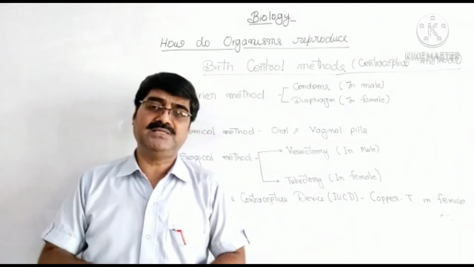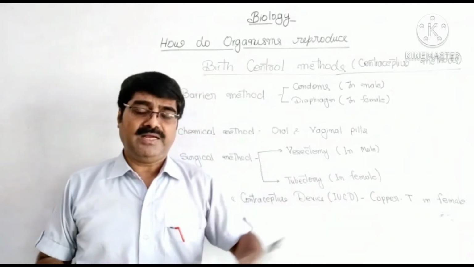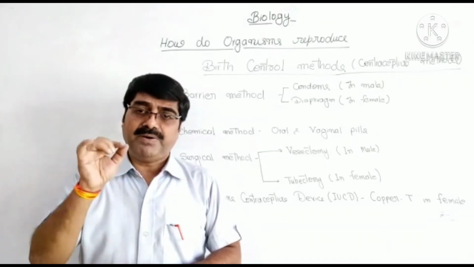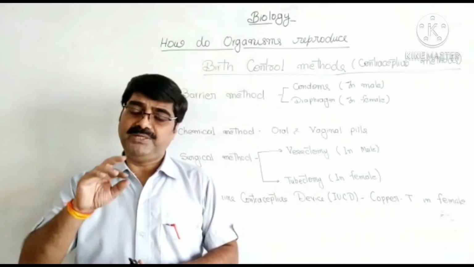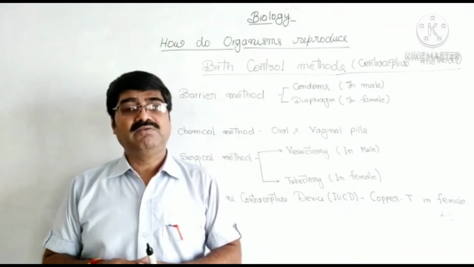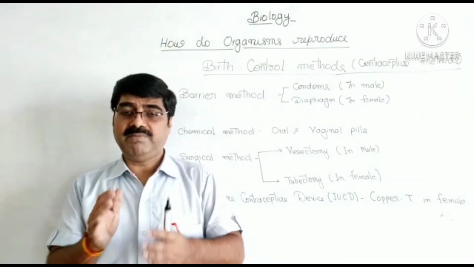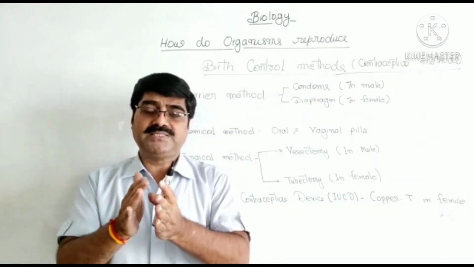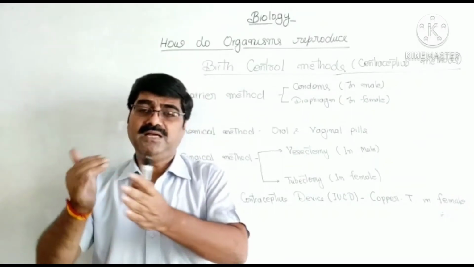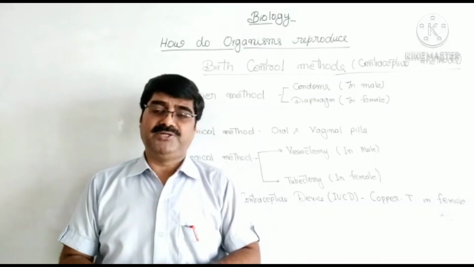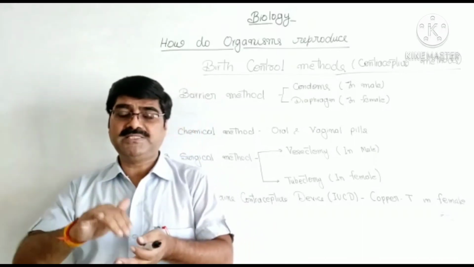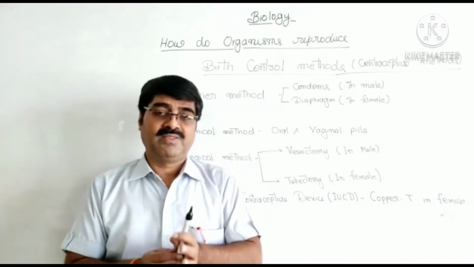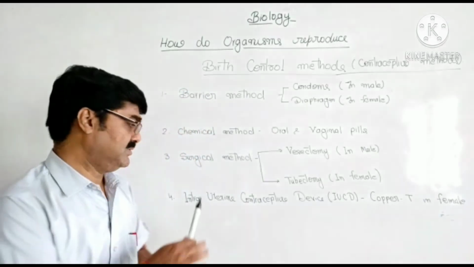Tubectomy takes place in the female, and it is the surgical removal of a part of the fallopian tube or oviduct. It breaks the passage of sperms in the fallopian tube, so they will not reach the egg and there will be no fertilization. These are the surgical methods.